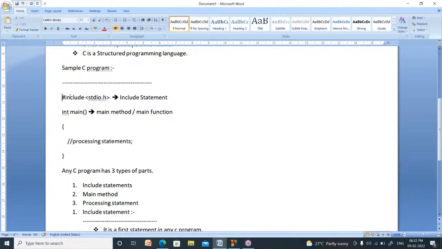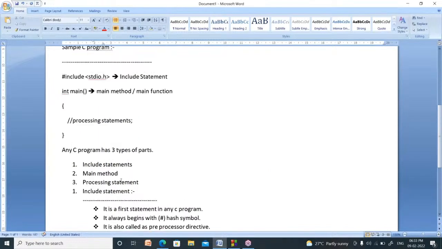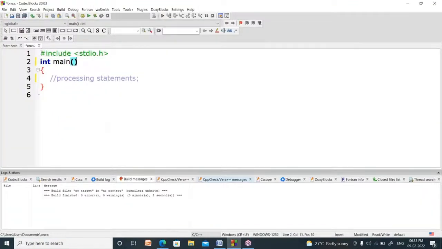So it is called a directive, and together it is called a preprocessor directive. This always begins with which symbol? Hash symbol. Now why do we have to write hash include stdio.h at the top of every program? Why do we need to write this?